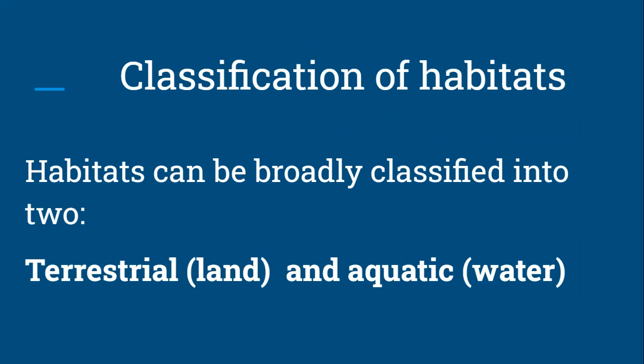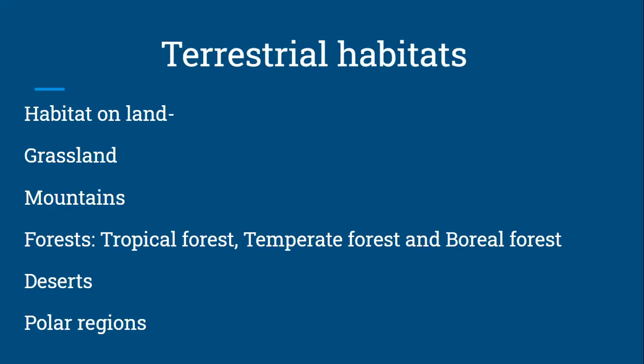Habitats can be broadly classified into two categories. Terrestrial means land and aquatic means water. Habitats on land are called terrestrial habitats. Accordingly, the animals that live on land are called terrestrial animals. Some terrestrial habitats are discussed here: grassland, mountains, forest, deserts, polar regions.